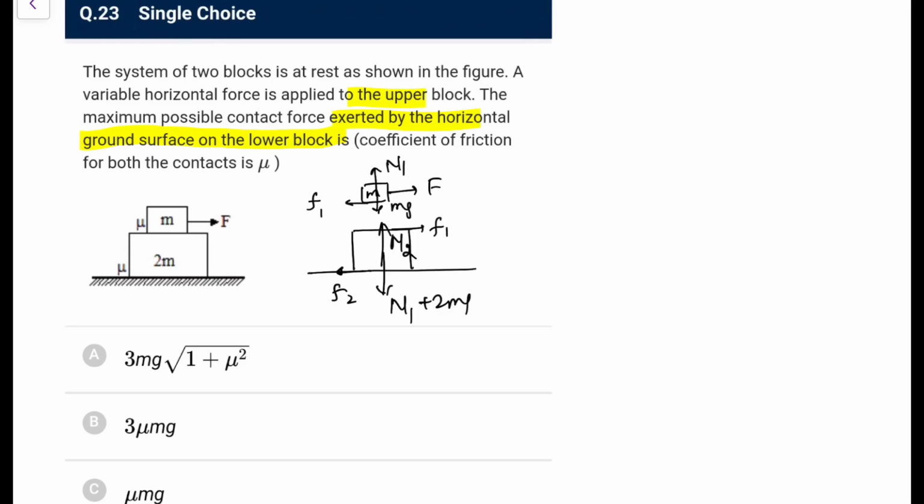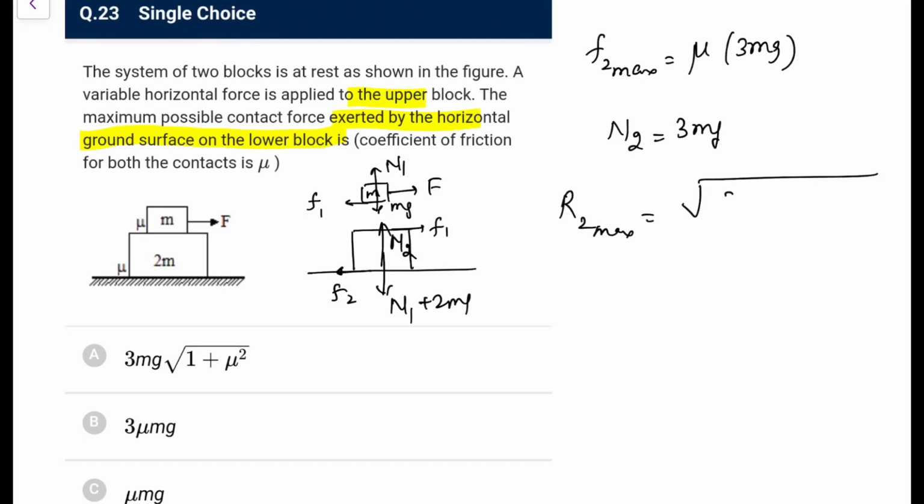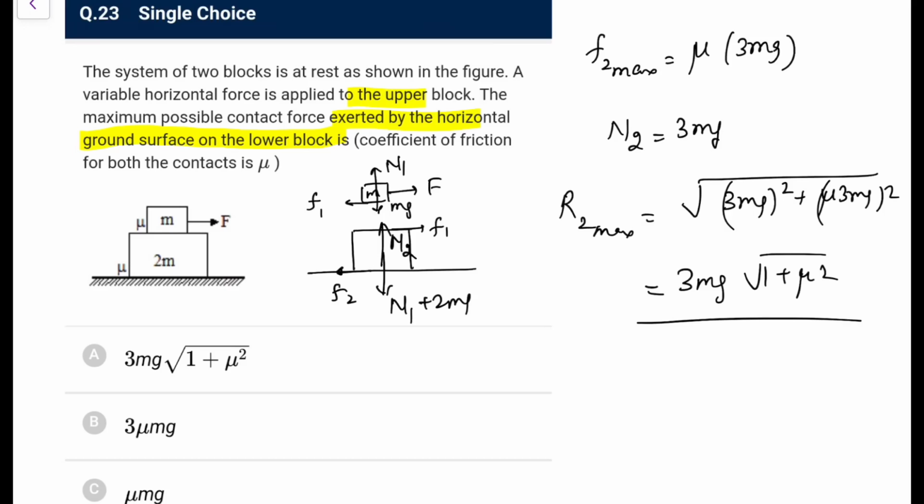So we can directly say F2 maximum value would be equal to mu times N2, which is equal to 3 mg, and the normal N2 is equal to 3 mg. So the R2 max that I can talk about would be under root of (3 mg) whole square plus (mu times 3 mg) whole square. So it would be 3 mg common, under root of 1 plus mu square. Directly you can say the maximum value could be like this only. Next one.